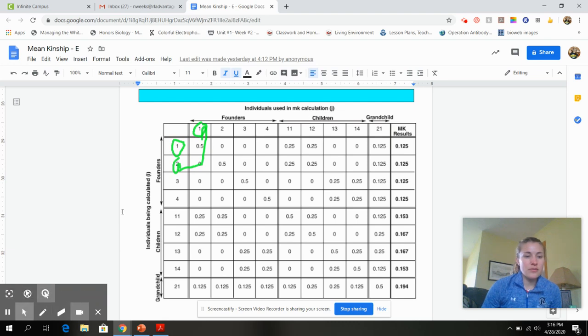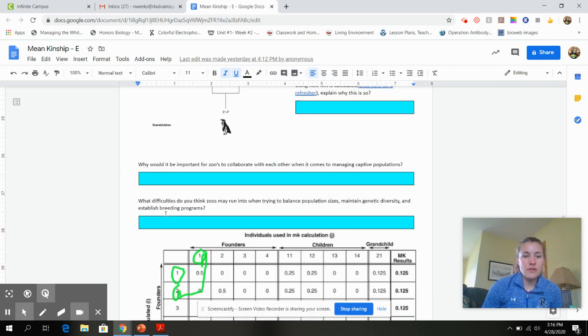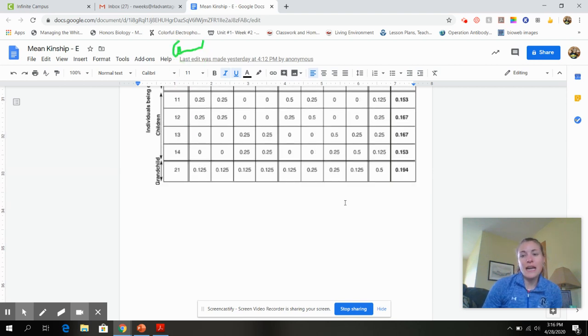So if we scroll up on the screen here, we have 11M and 12F. So if we go down, if we have 11 breeding with 12, that's going to be a 0.25 kinship value. So they're 25% related to each other. So just follow this chart to answer the questions up on top. And if you need any help on this, please feel free to email me.